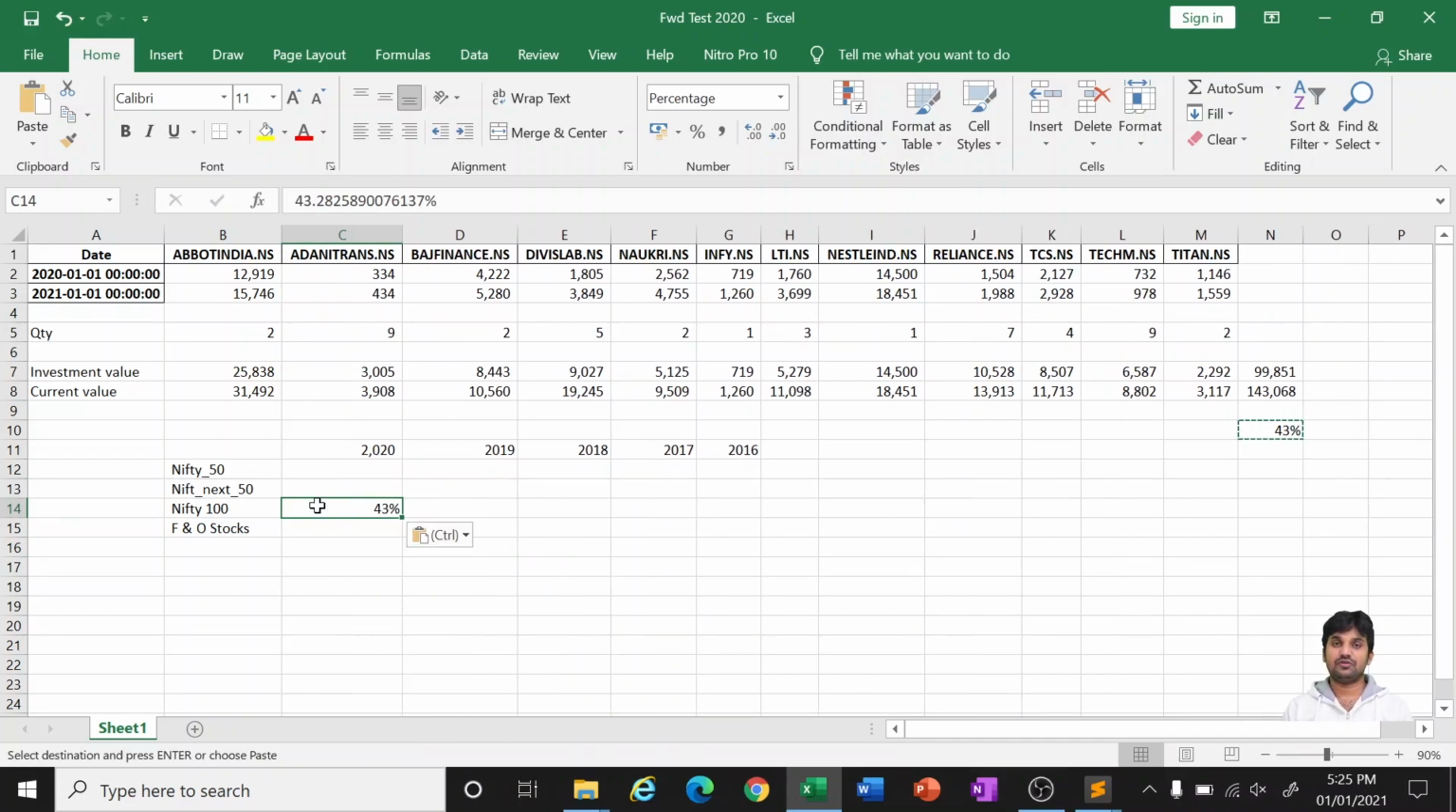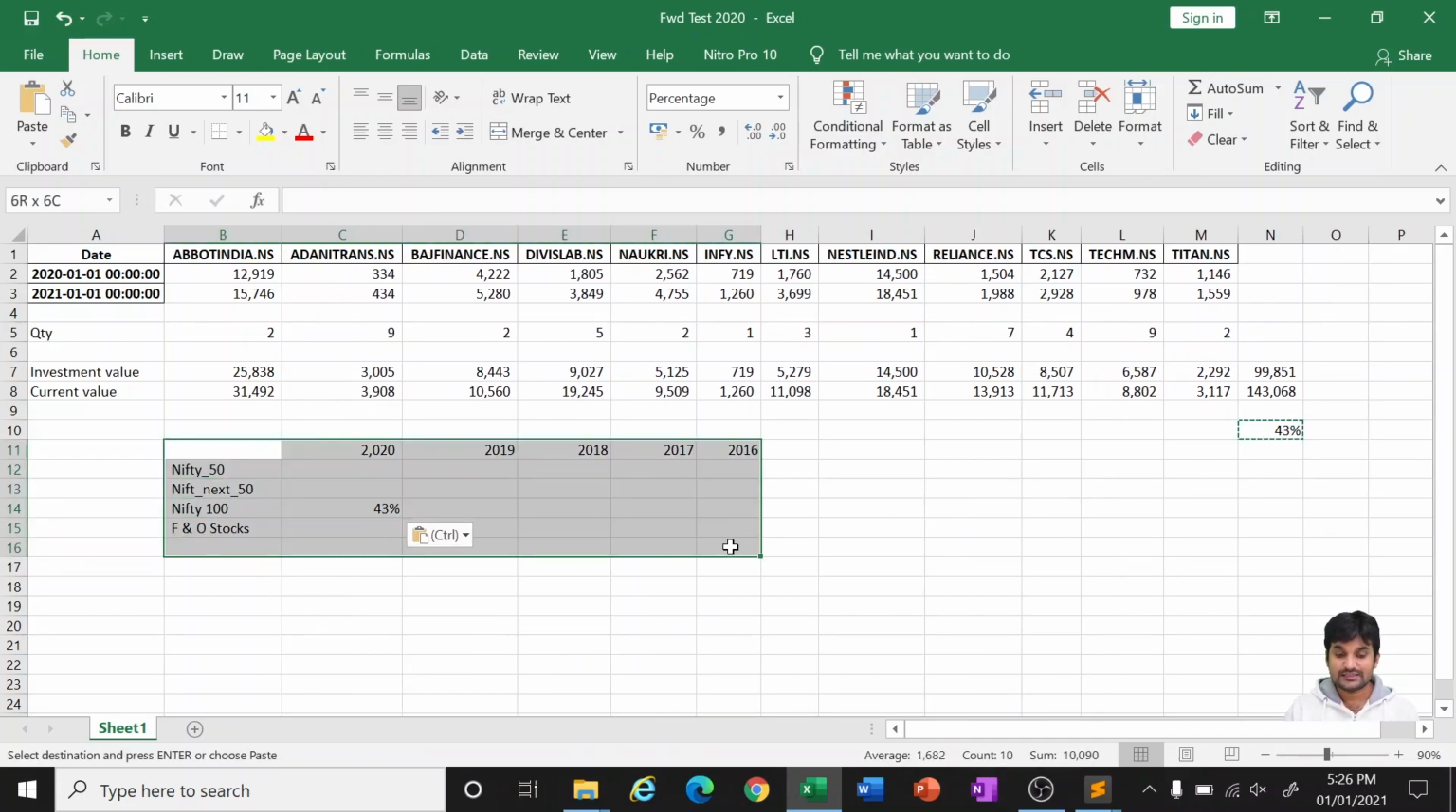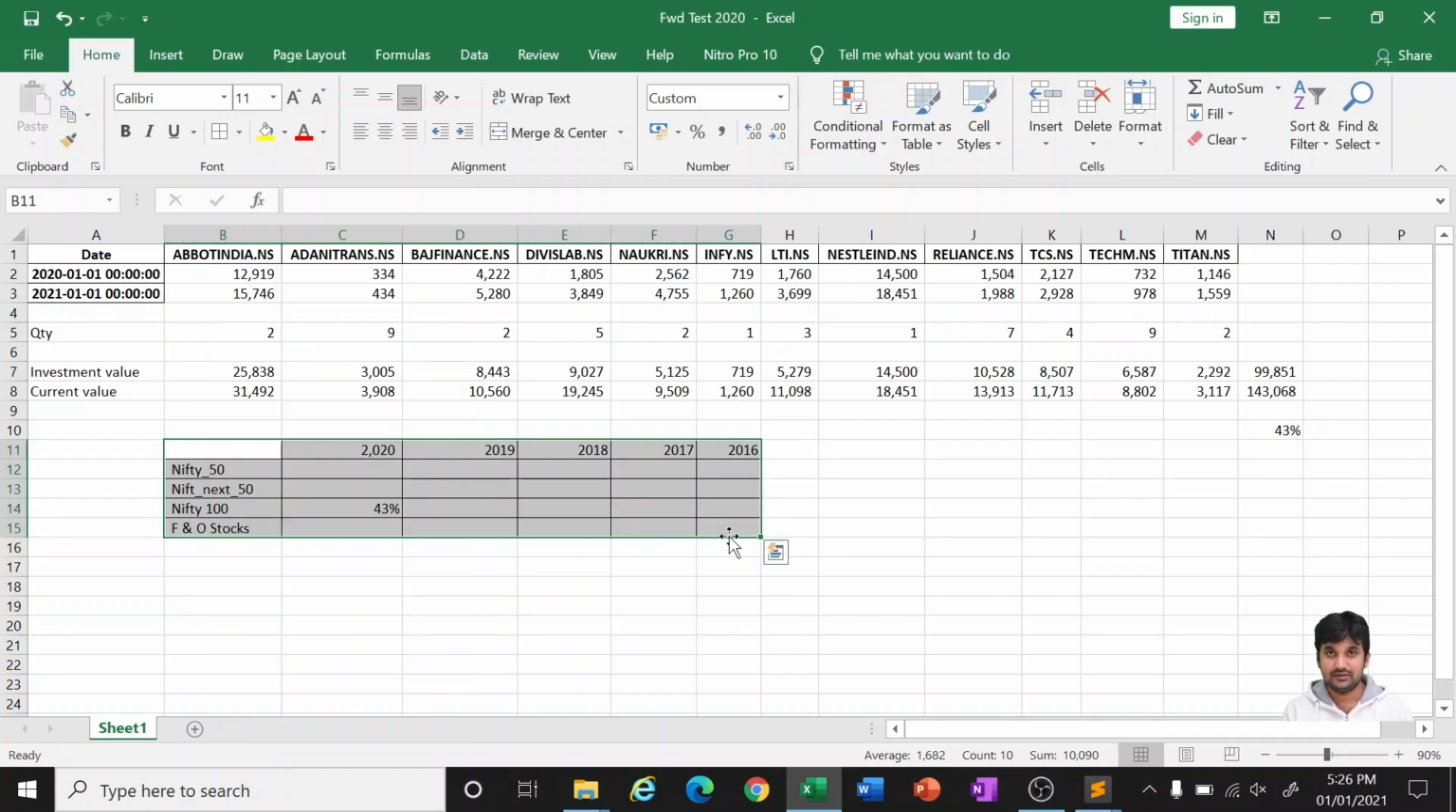It has given 43%. Now the balance matrix also I will fill it because it's taking quite a good amount of time for working on this. So I will do this and I will share this in the form of an image or PDF or Excel, whatever is possible, in the description box. You can check it over.